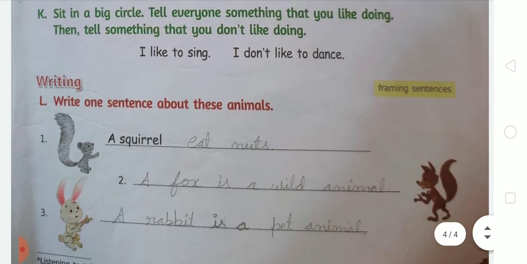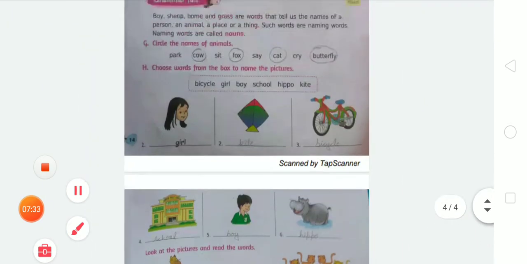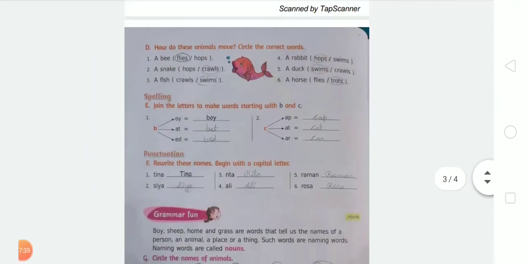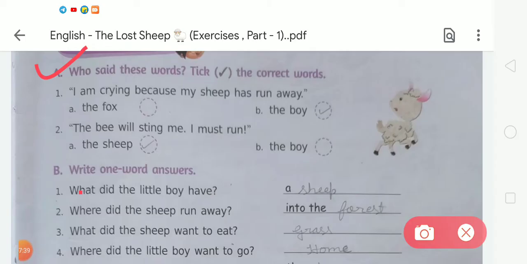Okay students, after completing exercise L, you have to revise all the exercises one by one. In exercise A, there is a who said this word, take the correct word. In number 1, the statement is, I am crying because my sheep has run away. So option B is correct. In the second statement, the bee will sting me, I must run, we have to take option A.